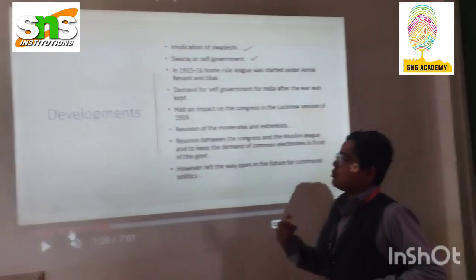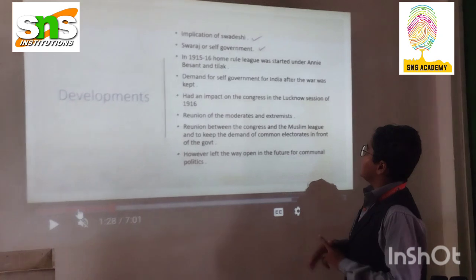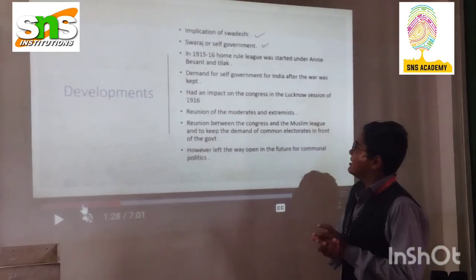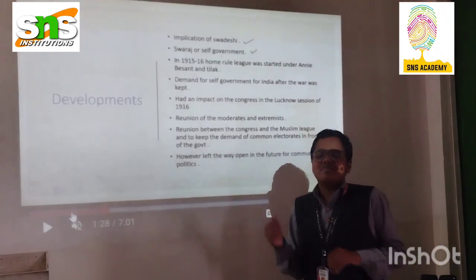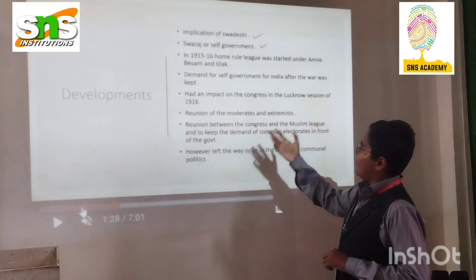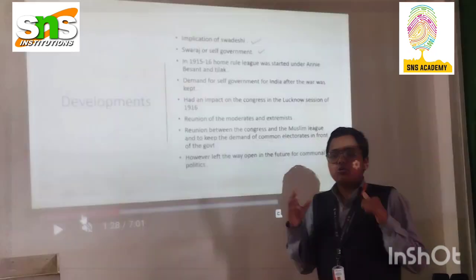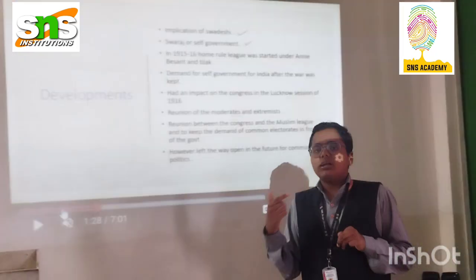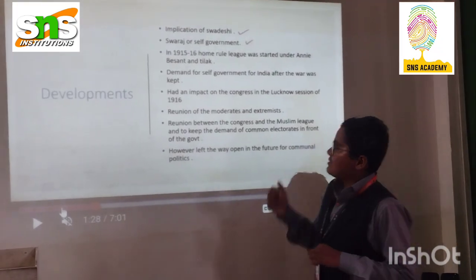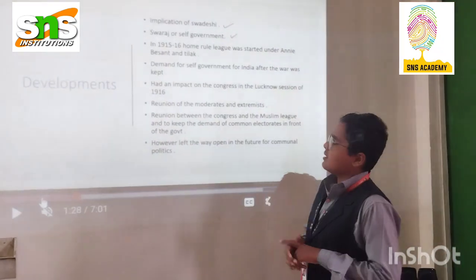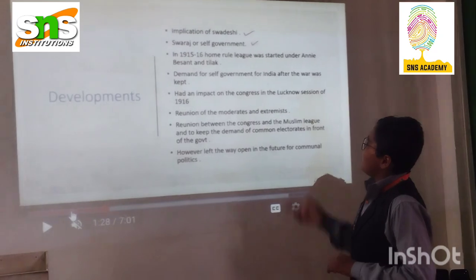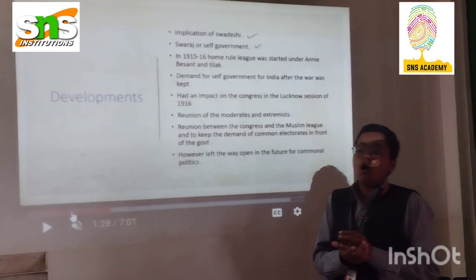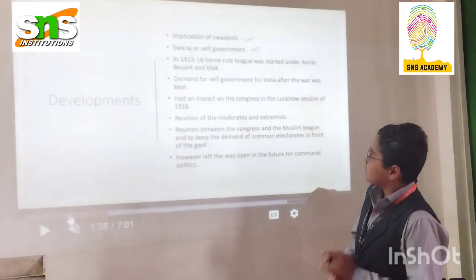In 1915 to 1916, the Home Rule League was started under Annie Besant and Tilak. This movement called Home Rule League was started by a British woman named Annie Besant and an Indian man, Tilak. The demand for self-government for India after the war was kept. People demanded self-government for India after the war.